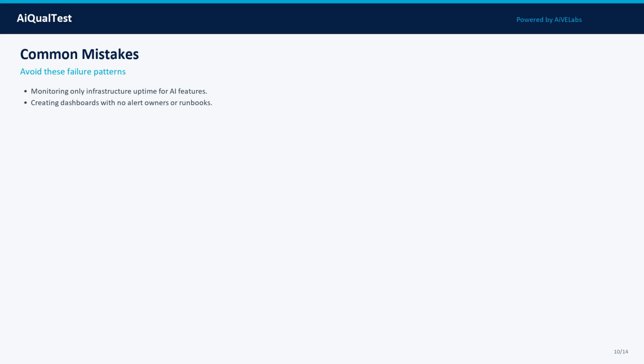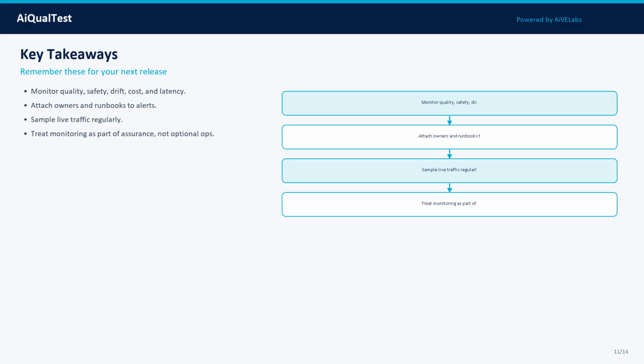The antidote is discipline, small goal sets, explicit thresholds, change control, and monitoring that connects production incidents back to evaluation suites. Key takeaways for your team. Takeaway 1: Monitor quality, safety, drift, cost, and latency. Takeaway 2: Attach owners and runbooks to alerts. Takeaway 3: Sample live traffic regularly. Takeaway 4: Treat monitoring as part of assurance, not optional ops.